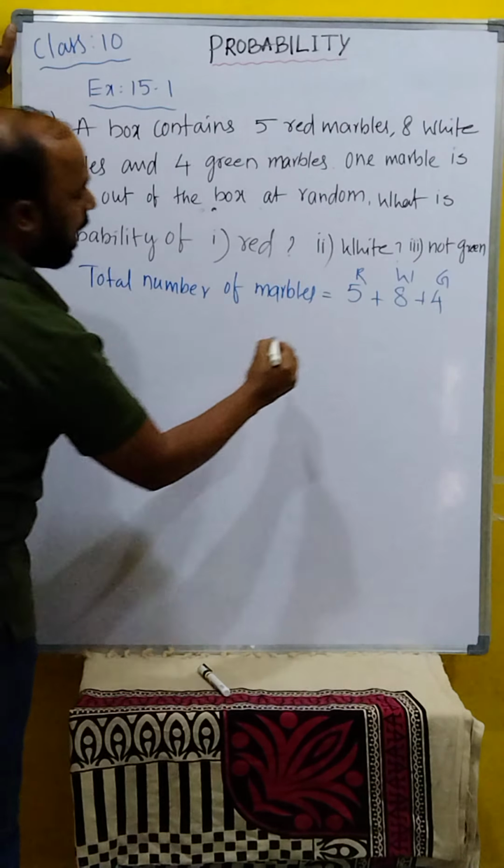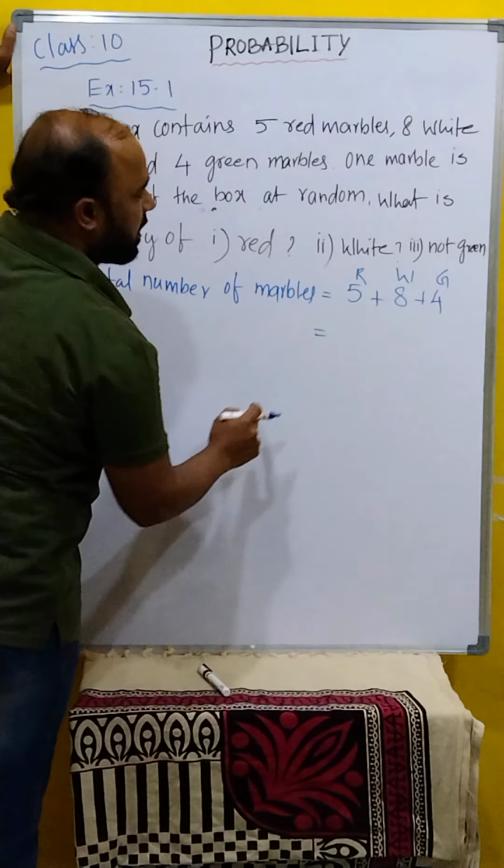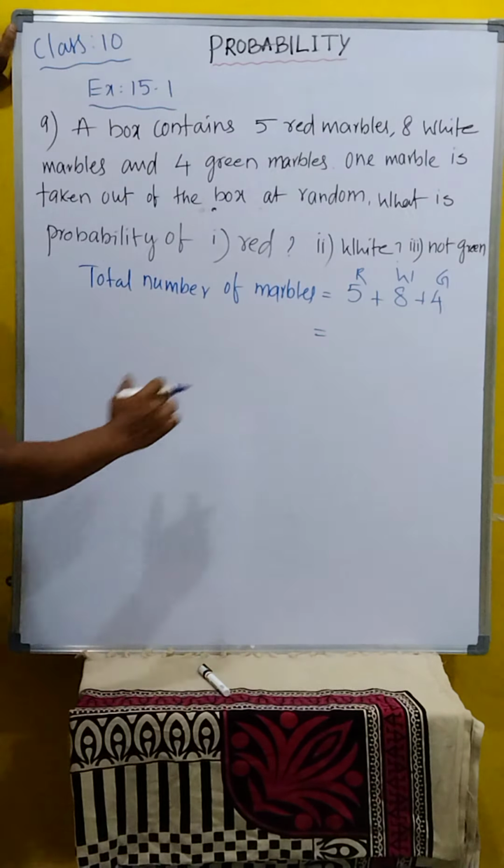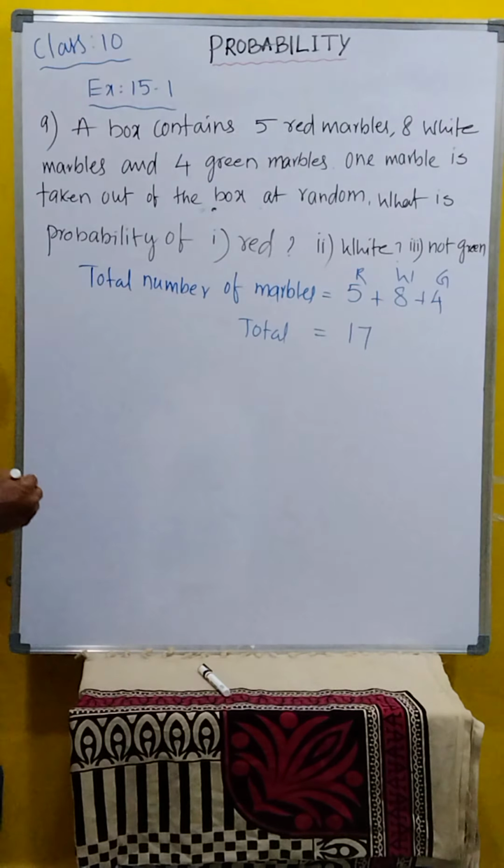Clear children? And 8 plus 5, 13. 13 plus 4. Total how many? 17 marbles. Total all the colors together 17 marbles we have.